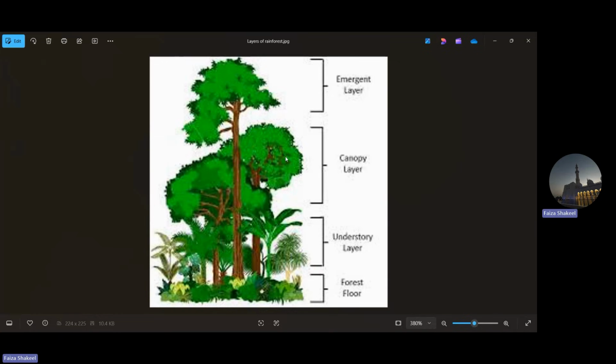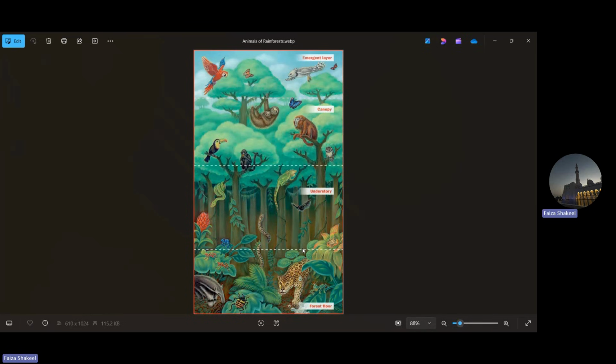Now, these are the four kinds of layers that you find in an Amazon forest. The topmost, yes, emergent layer. The next, good, canopy layer. Moving to the next one, that is understory layer. Very good, kids. And the final layer is the forest floor. Did you understand this much? Yes, very good. Very good that you understood.